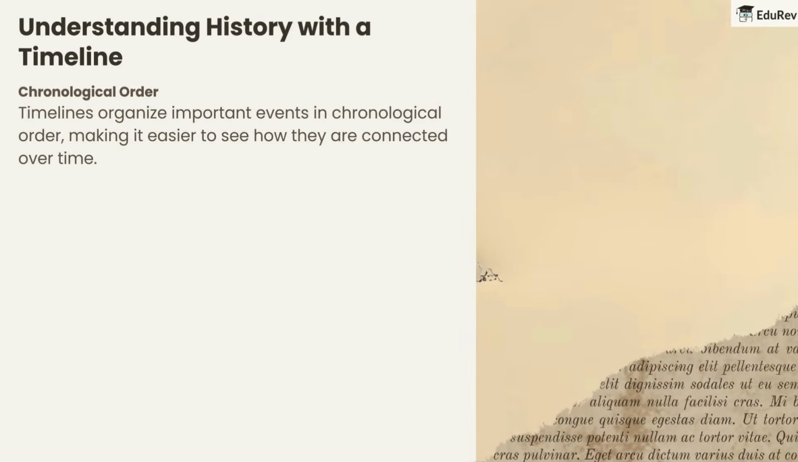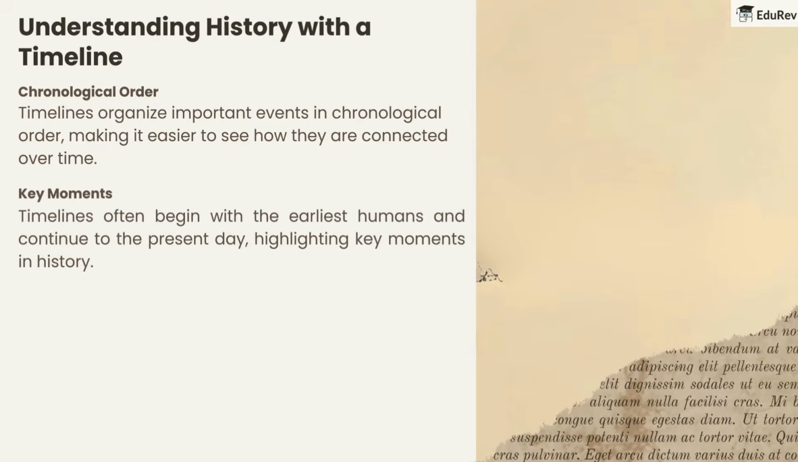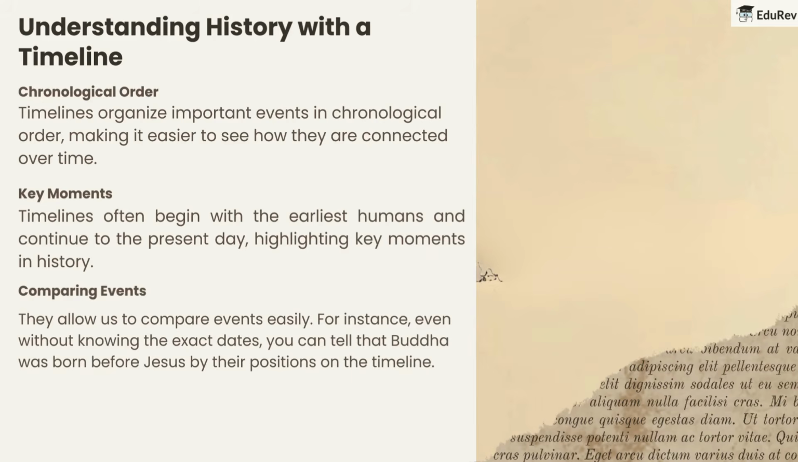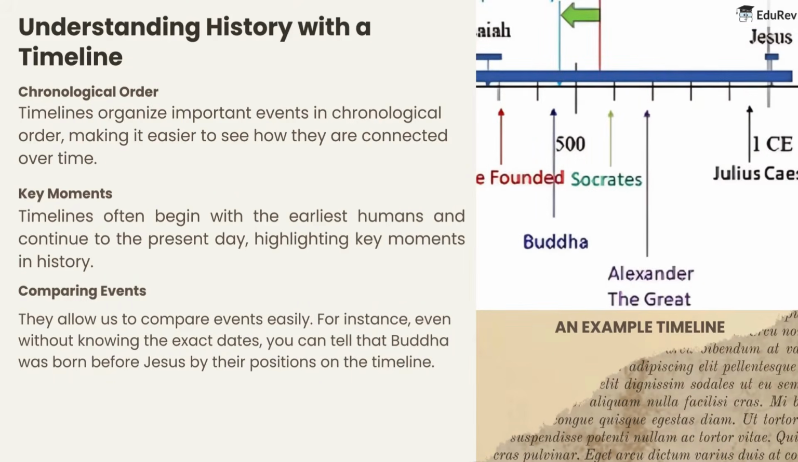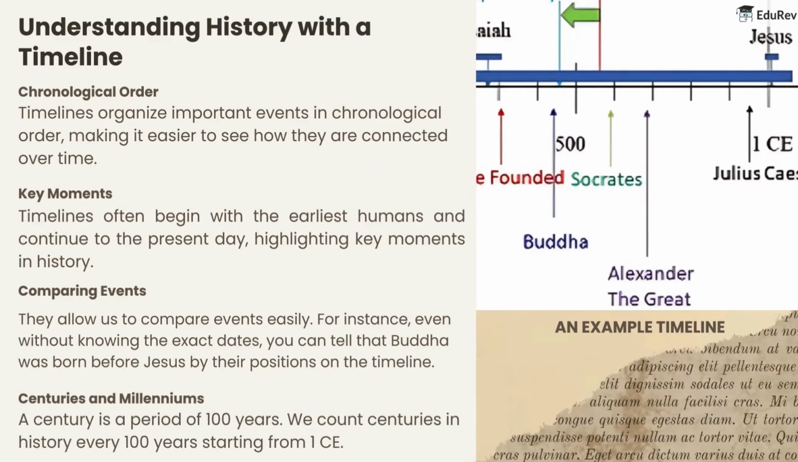Understanding history with a timeline. Chronological order: timelines organize important events in chronological order, making it easier to see how they are connected over time. Key moments: timelines often begin with the earliest humans and continue to the present day, highlighting key moments in history. Comparing events: they allow us to compare events easily. For instance, even without knowing the exact dates, you can tell that Buddha was born before Jesus by their positions on the timeline.